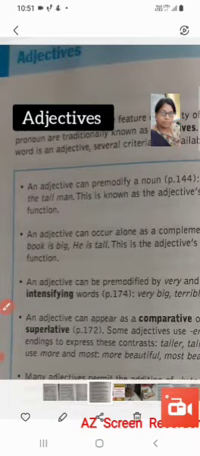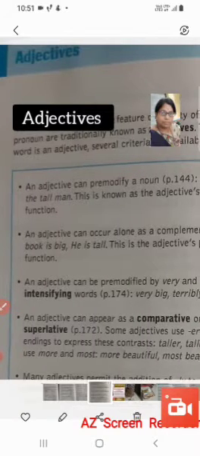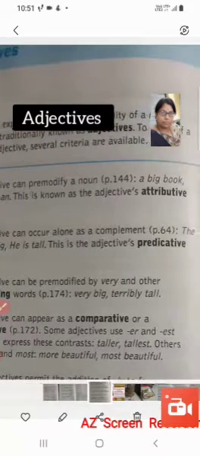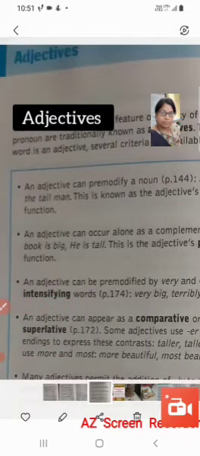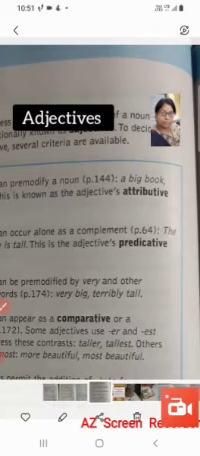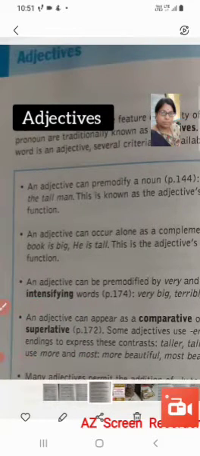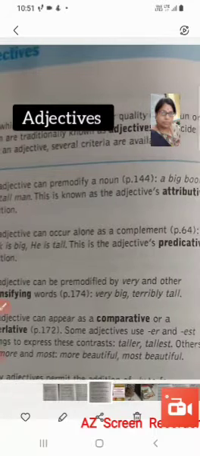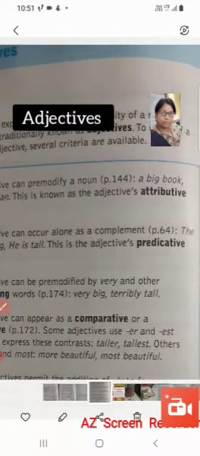Then another important feature about an adjective is an adjective can appear as a comparative or a superlative. So this is known as the degree, adjective comparison, superlative degree, comparative degree. Some adjectives use er and est. So these are the suffixes, endings, to express these contrasts. Taller, tallest. So taller, comparative, and tallest, superlative. So this is also a feature of an adjective.